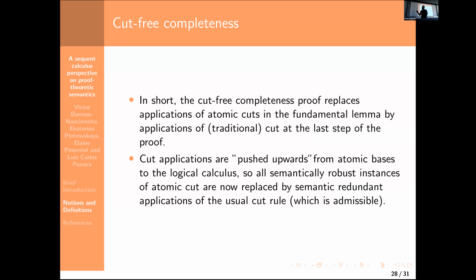So I think I might have gone way too fast in the proof, but okay. In short, there are two ways of proving completeness in this setting. If we have cut rules for atoms in the base, then we can just use this strategy. There are no issues. But if we allow bases to be cut-free, then during the proof of completeness we have to extract some kind of weaker proof and then include instances of cuts, which are pushed upwards in the proof. So it's not at the atomic level, but at the level of the proofs we obtain. We introduce them at a higher level.